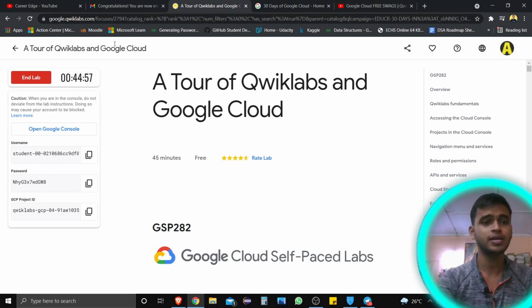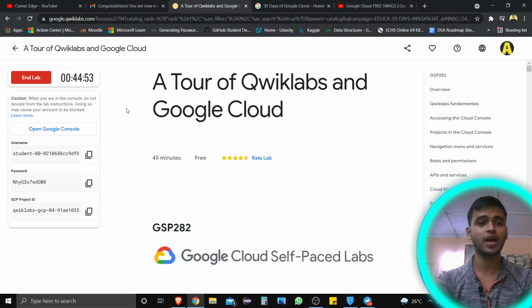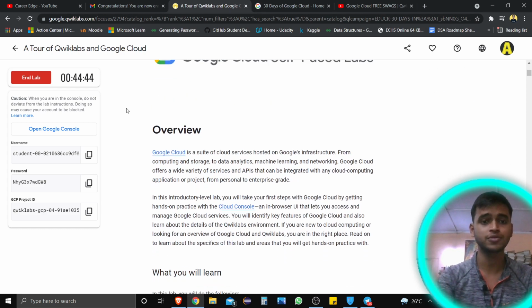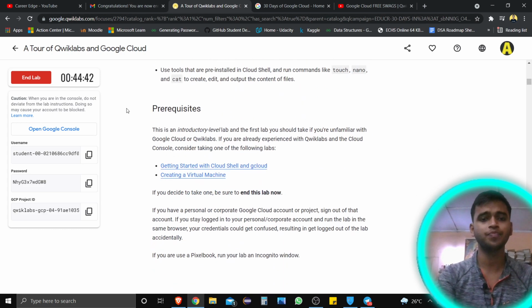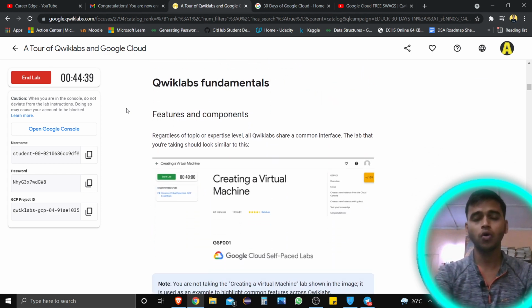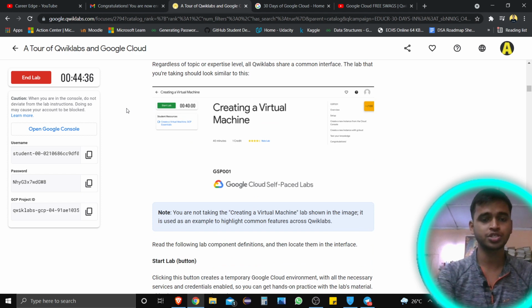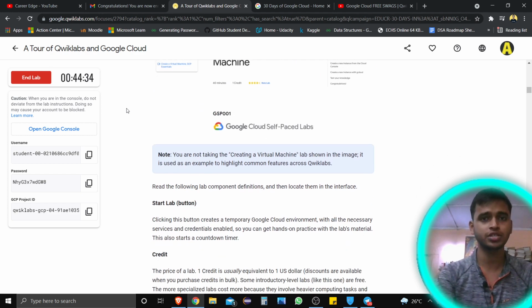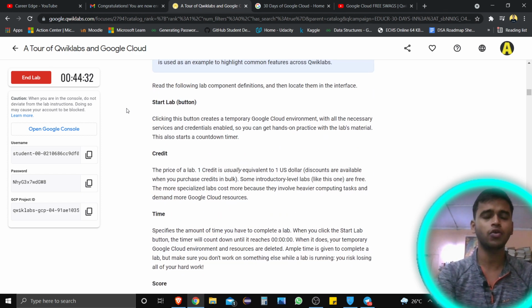So here you can see my lab has started. And also, when 5 minutes is completed, you can leave this lab; at least 5 minutes you need to give. And here you are going to learn about Qwiklabs, how Qwiklabs work, since there is a lot of confusion. So you can see in all the labs you get some instructions, so that if you follow all the instructions, you can complete all the labs.